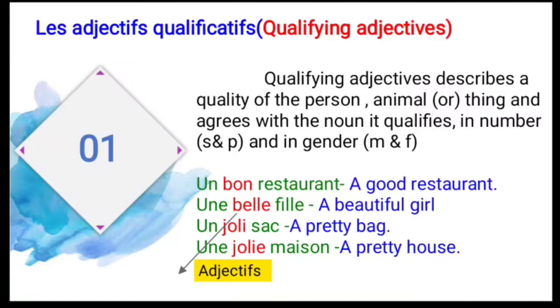And third is un joli sac, a pretty bag, here the adjective is joli. And fourth is une jolie maison, a pretty house, here the gender is different. Maison is a feminine noun, so for that we add e at the end of the adjective.